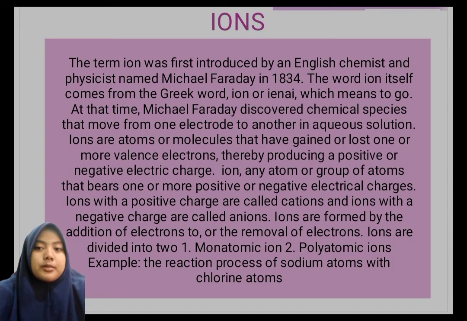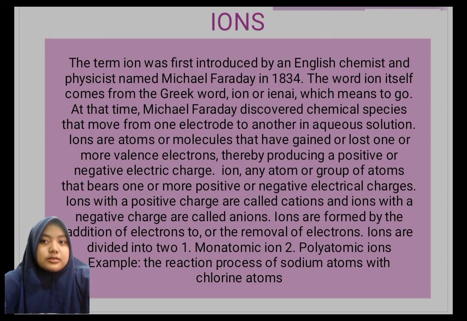First, a monoatomic ion is an ion consisting of one atom. An example is the hydrogen ion H+. Second, a polyatomic ion, also called a molecular ion, consists of two or more atoms. An example of a polyatomic ion is the diatomic anion.